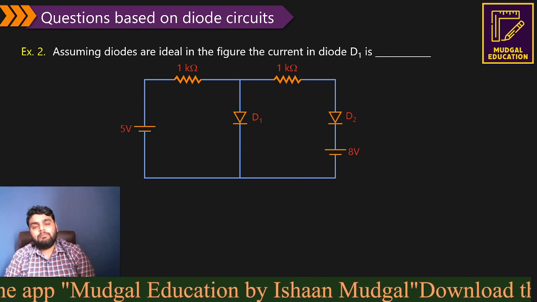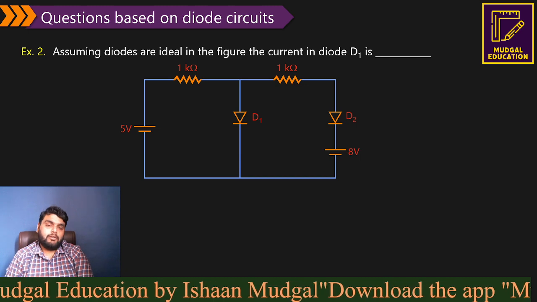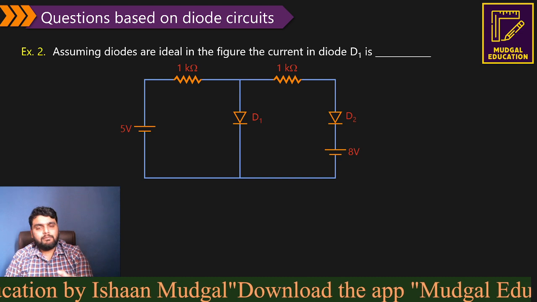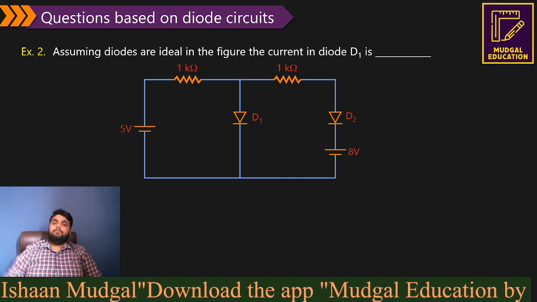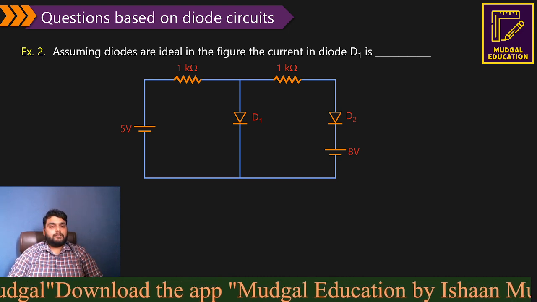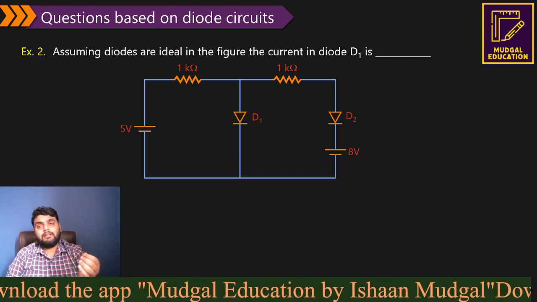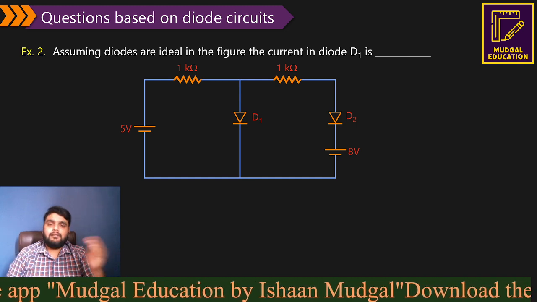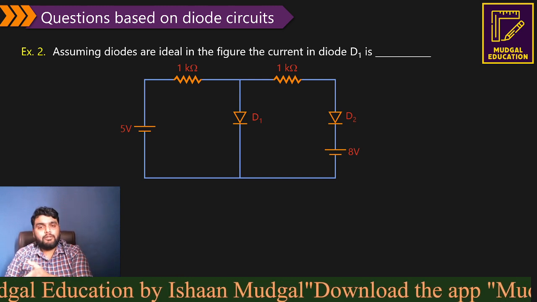Now when you have a question based on multi-diodes, you need to use the open circuit and short circuit test, either of these tests, or you can use both tests together in the same circuit. But before using that, you have to take the first assumption, that is important. And when you are taking a first assumption, you can use basic common sense. The first assumption may be wrong or right, but if you use common sense there, then there is a high chance the first assumption will be correct, and you need not take further assumptions in a question.